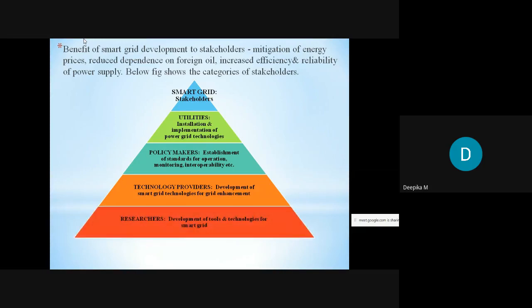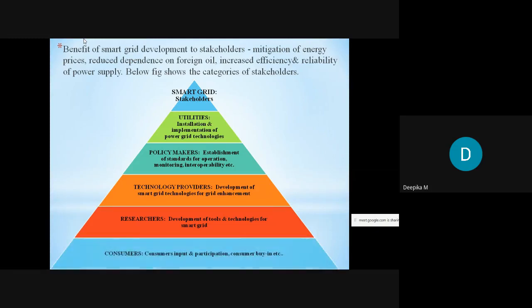So next we have the researchers. These researchers are responsible for development of tools and technologies for the smart grid. If you want to develop a smart grid, we require the tools as well as the technology. So the development of tools and technologies will be done by the researchers.